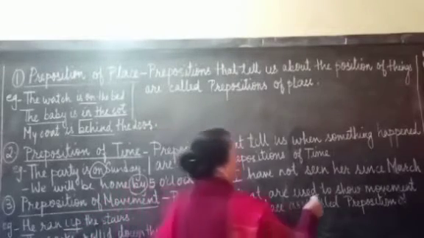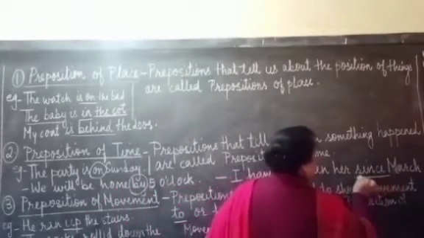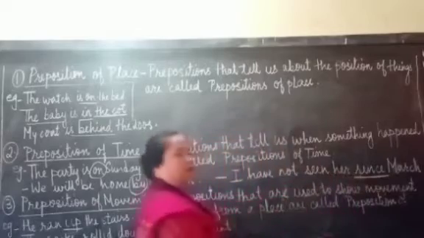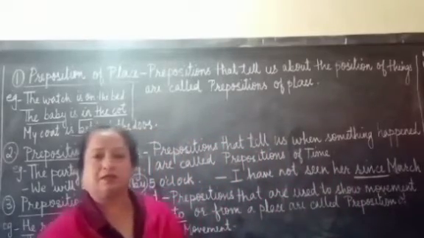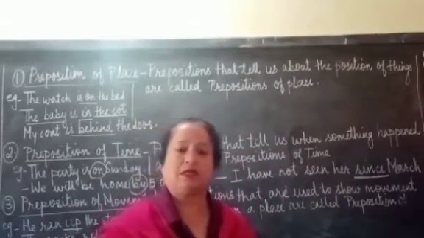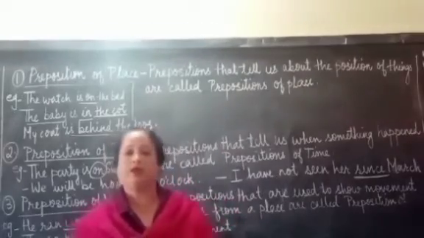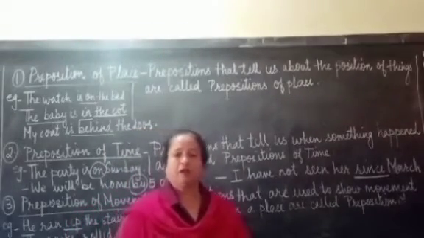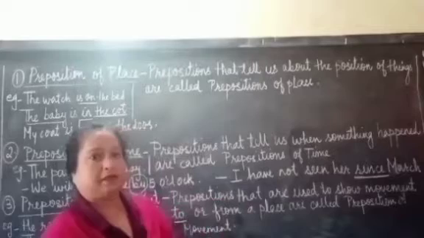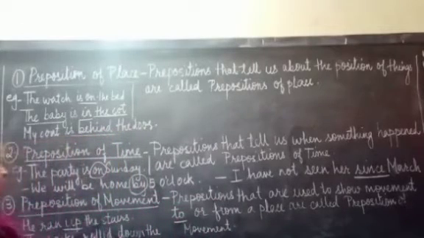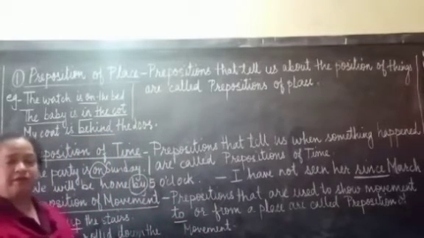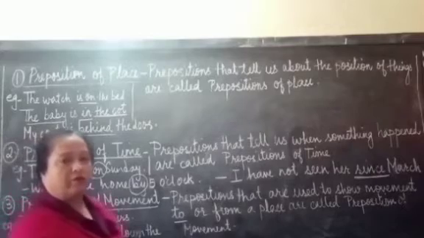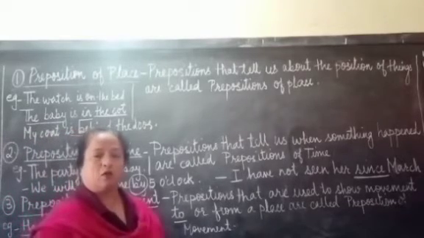Now children, the word used to tell us about the time is since. So since tells us since when we have not seen her. Now children, let us come to the third kind of preposition, that is preposition of movement. By the word movement you have understood to move. So how do we move?